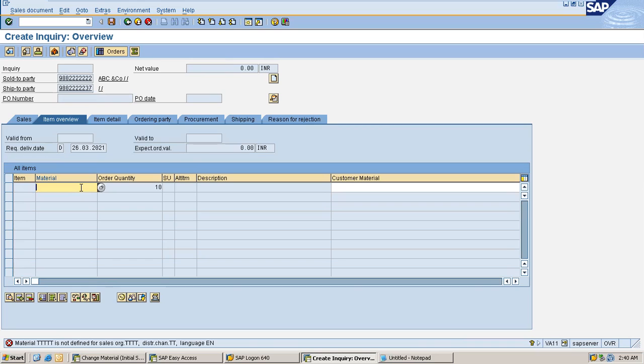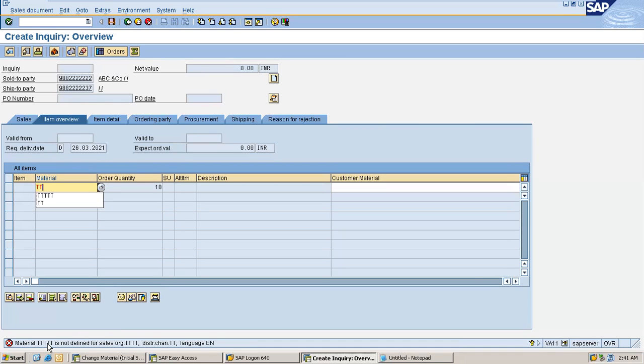So material master data is stored in a bunch of tables. Now, the moment you enter this material here, this SAP program MV45A directly checks whether this material with 5 T's is available in the material master tables or not. If that is available, then only it processes data. If not, it rejects.